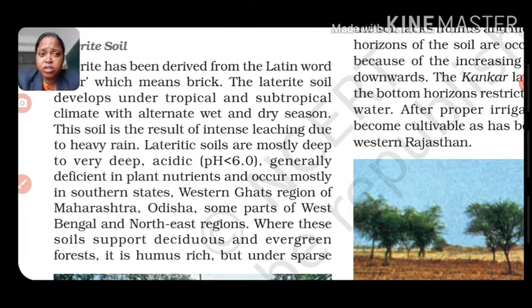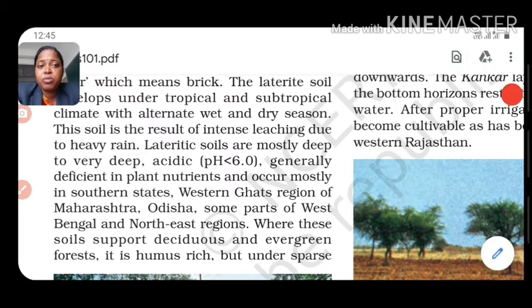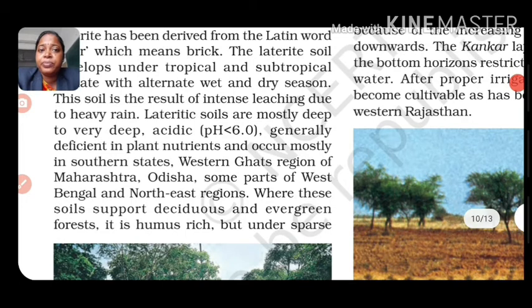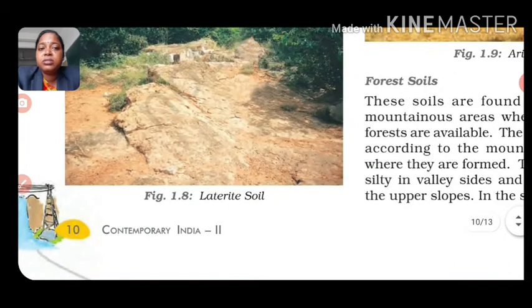Lateritic soils are mostly deep to very deep, acidic, having a pH value of more than 6.0. Generally deficient in plant nutrients, they occur mostly in the southern states, the Western Ghats region of Maharashtra, Odisha, some parts of West Bengal and northeast regions, where this soil supports deciduous and evergreen forests.